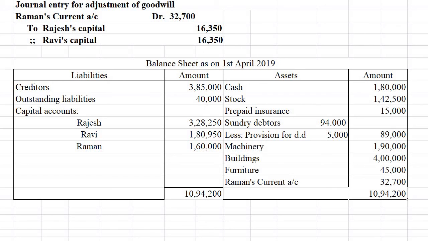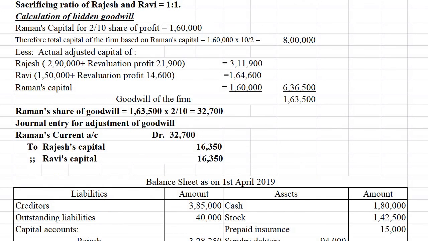I hope all of you understood this. So this is the preparation of the question for admission of a partner, especially when there is hidden goodwill. You can follow the calculation given here. Okay, so you can write this question on a separate paper, and once you can solve this, you can further solve the same type of question from your reference book. Okay, thank you.